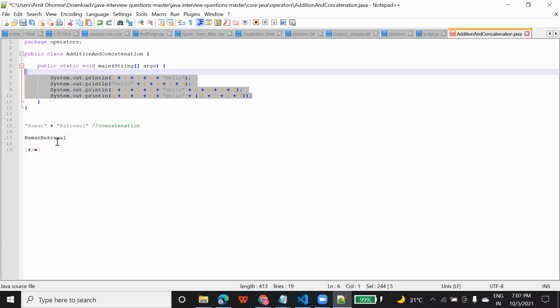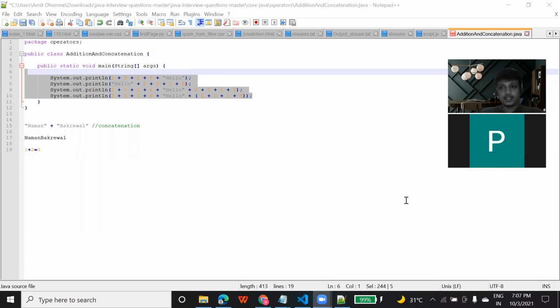And if you use it with numbers, it gives you addition. So don't get confused here. Here, as you can see, these are string data, and this concatenation will be with the string data. So the plus operator performs concatenation.